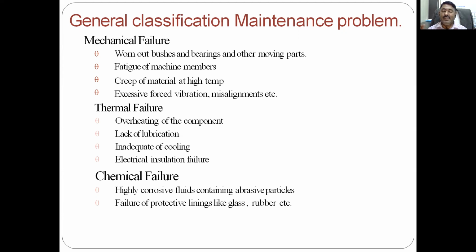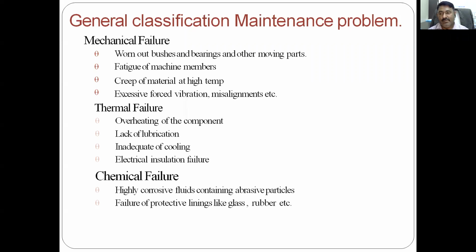Say the gear and the bearing are manufactured 100%, no problem as far as manufacturing is concerned, but there is some defect in the alignment. They are not properly aligned. Say there is a 0.5 mm center shift, and if this rotates at 3000, 4000 rpm, then ultimately there is impact loading on the gear due to the dynamic load acting on it, which further transfers to the bearing. So failure of the bearing and failure of the gear will occur in these conditions. These are some examples of mechanical failure.